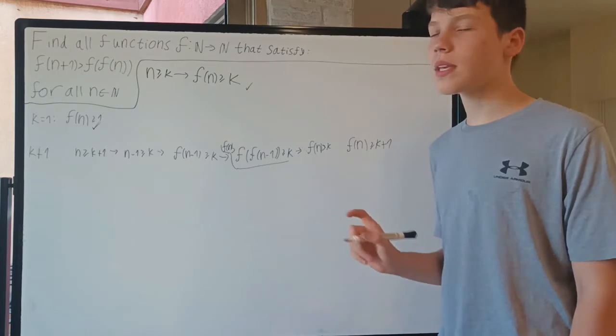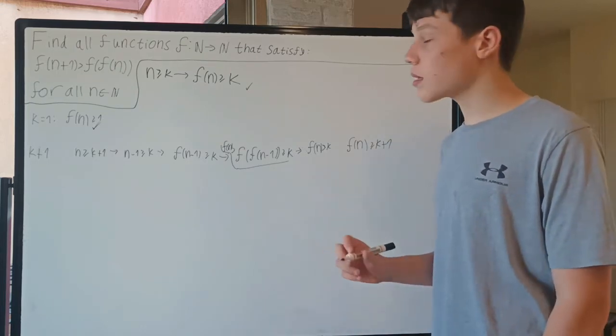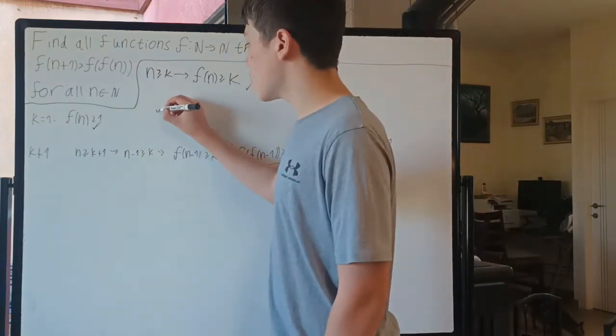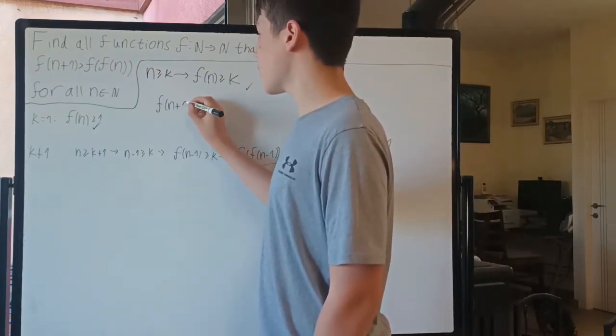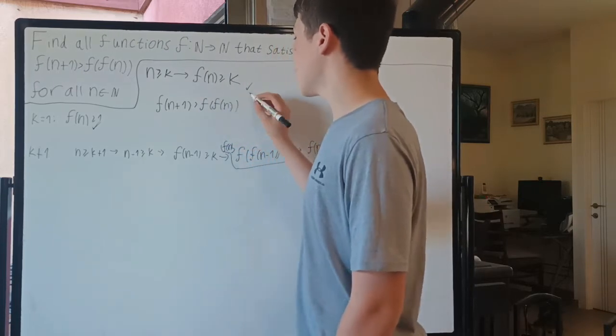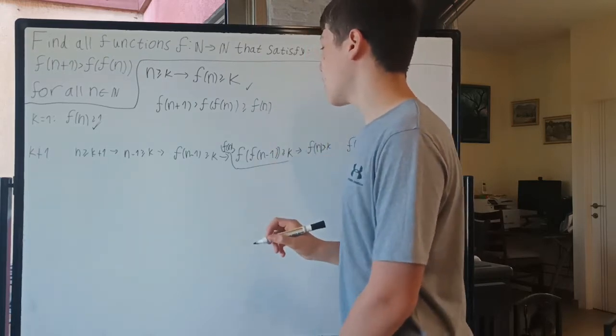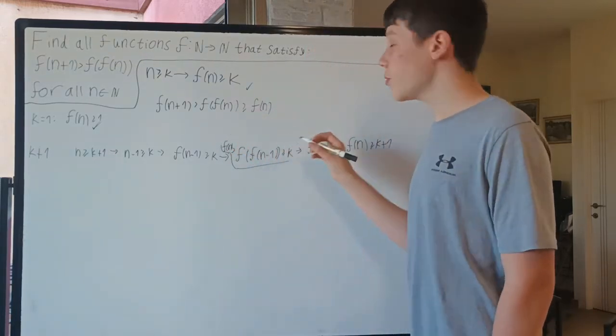But now from here we can get something very nice, which is that f is strictly monotonic. So f of n plus 1 is bigger than f of n, which is bigger than or equal to f of n. And why is this inequality true?